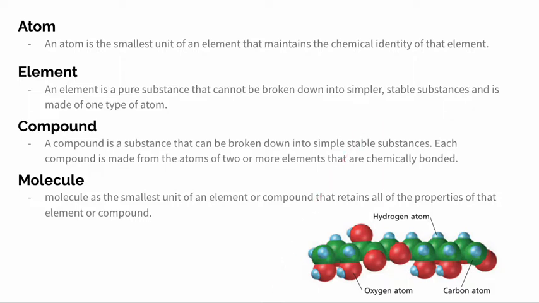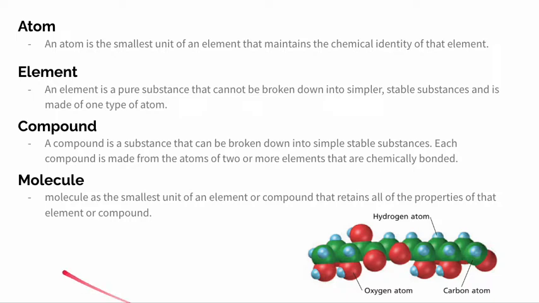A compound is a substance that can be broken down into simpler, stable substances. Each compound is made from the atoms of two or more elements that are chemically bonded. Water is an example of a compound. It is made of two elements, hydrogen and oxygen. The atoms of hydrogen and oxygen are chemically bonded to form a water molecule.